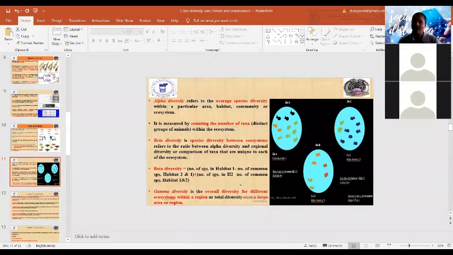So 2 plus 2 gives 4... that is beta diversity.